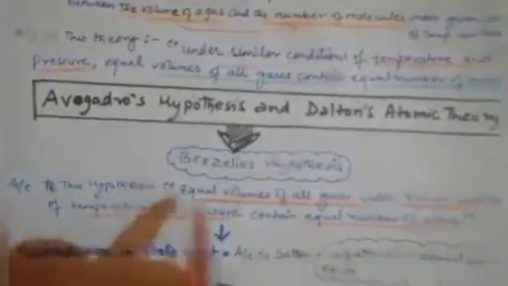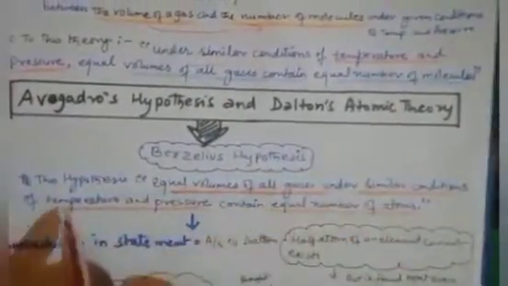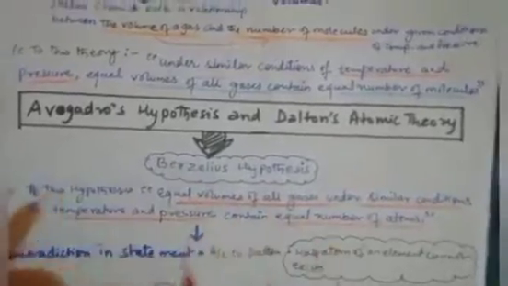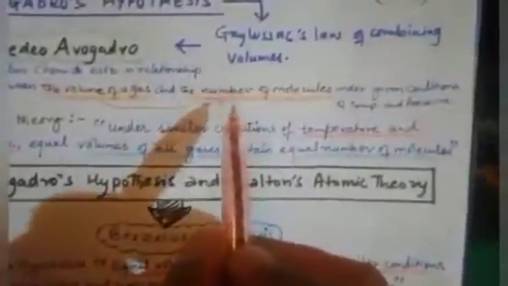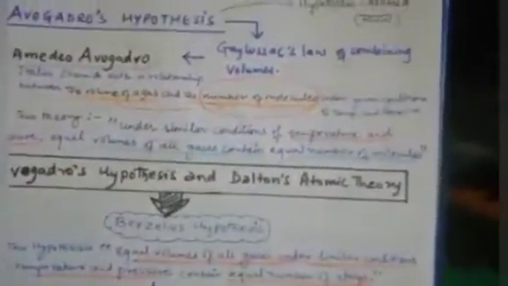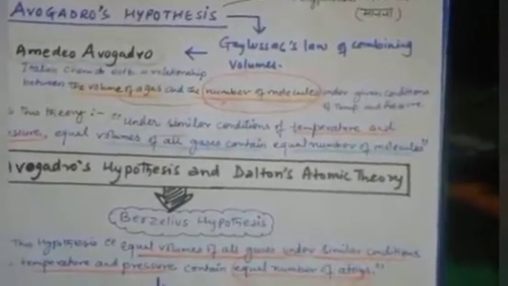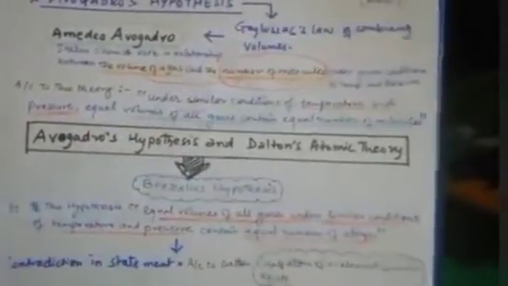According to this hypothesis, equal volumes of all gases under similar conditions of temperature and pressure contain an equal number of atoms. Here in Avogadro's hypothesis, you can see equal number of molecules, and here equal number of atoms. It means one thing is proved: the atom and molecule are not the same thing, which was one of the limitations in Dalton's theory. So from the Avogadro and Berzelius hypotheses, it is clear that molecules and atoms are not the same.